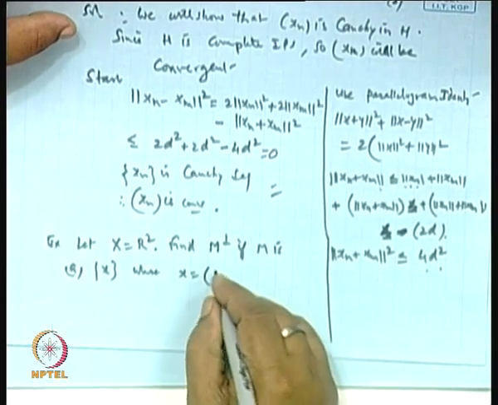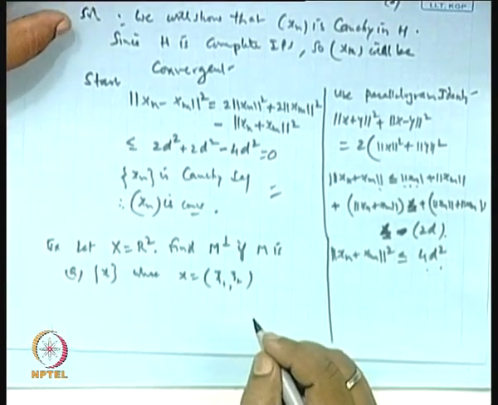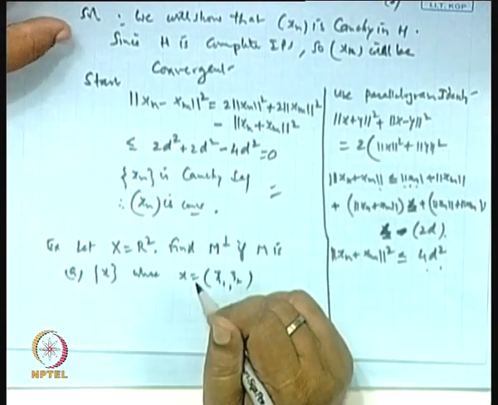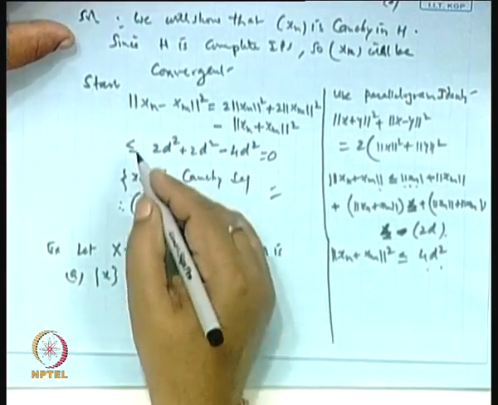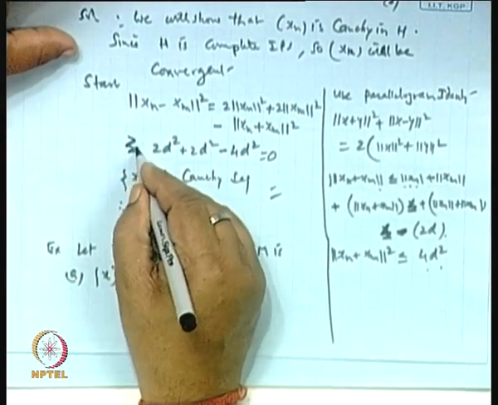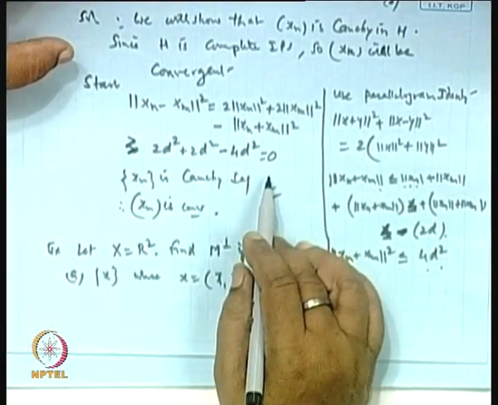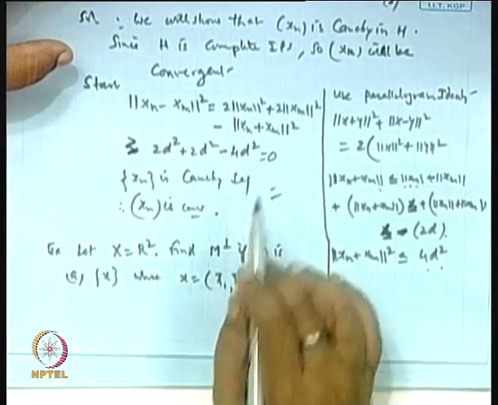Sir, I think that sign should be greater than or equal to. That sign must be greater than or equal to. This one, here. Because of this minus sign, so minus is greater. If you get the greater than or equal to sign, then this is 0. Sir, basically the norm of x_n plus x_m is always less than or equal to 4d squared.